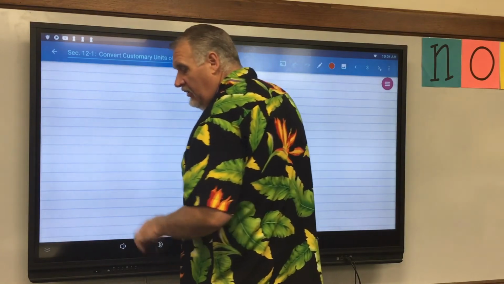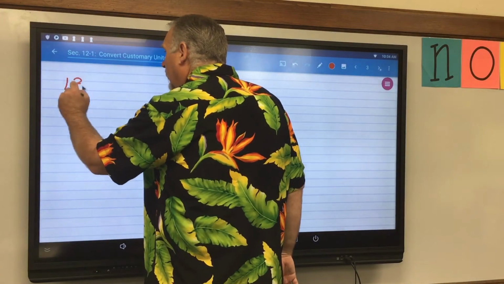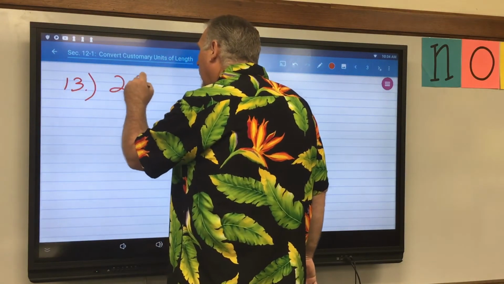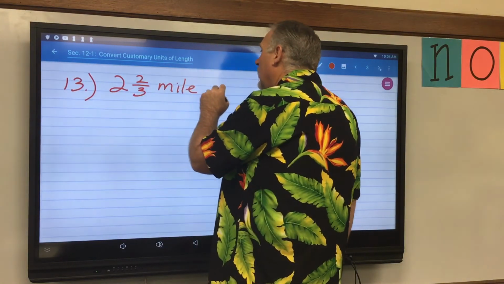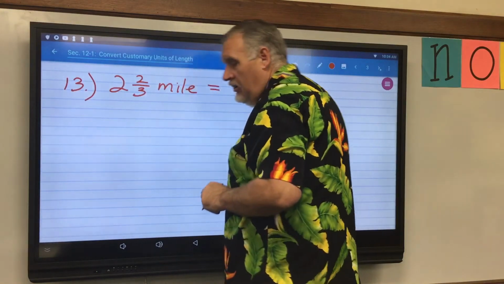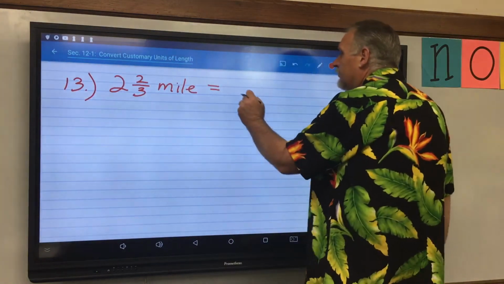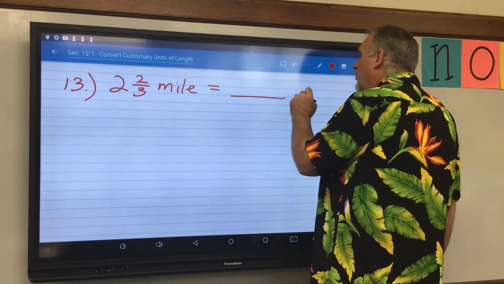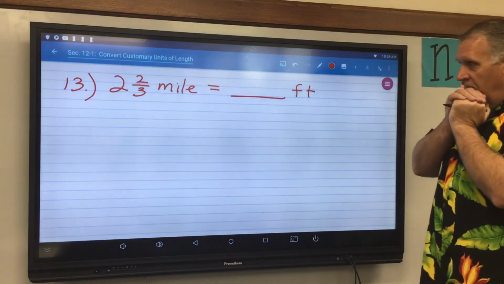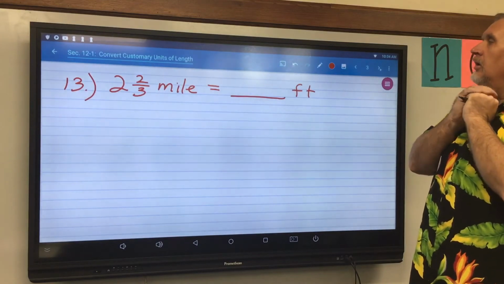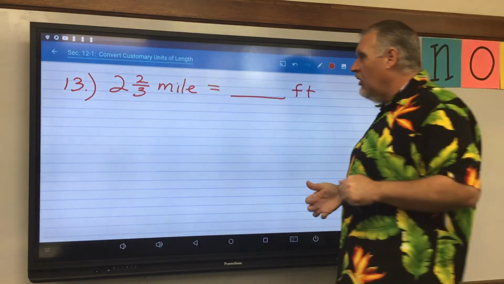Number 13. This one's going to be a little bit trickier. 2 2/3 miles equals how many feet? All right, so get the numbers in front of you that you're working with.